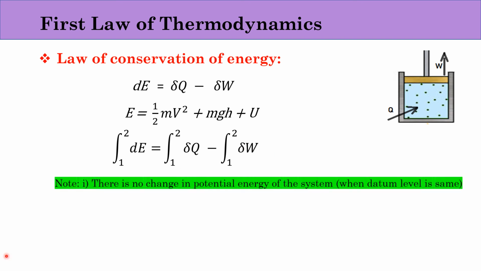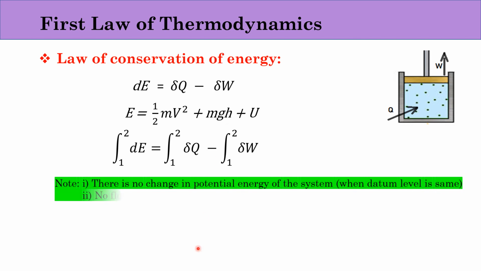Note that there is no change in potential energy of the system when the datum level is the same. Since we are neglecting the potential energy, we say that PE1 will be equal to PE2, so this will be equal to 0.